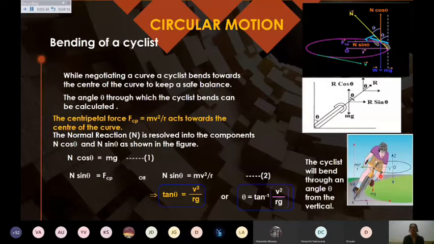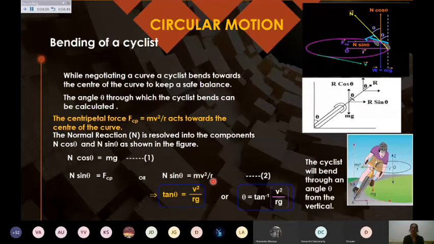So small r we are taking as the radius, and capital R as the normal reaction. Or if you want to avoid this capital R, you can always use capital N for the reaction force. Whichever way you feel comfortable, both symbols can be used, and you should know what you are using which symbol for. So we are using small r for the radius of the circle.